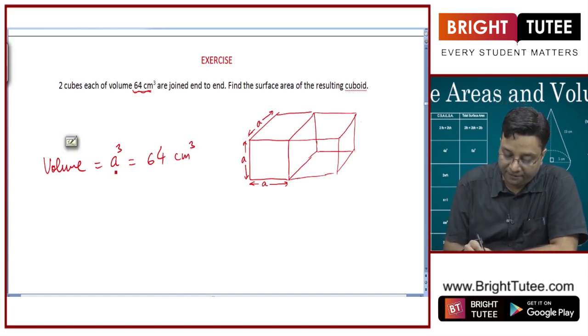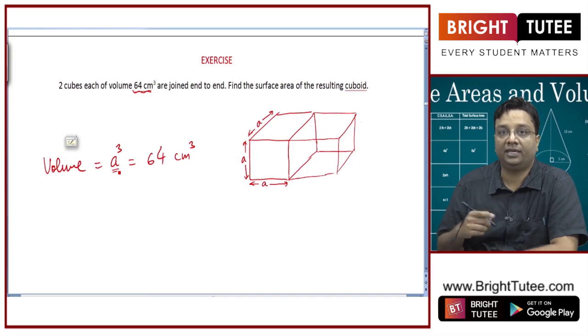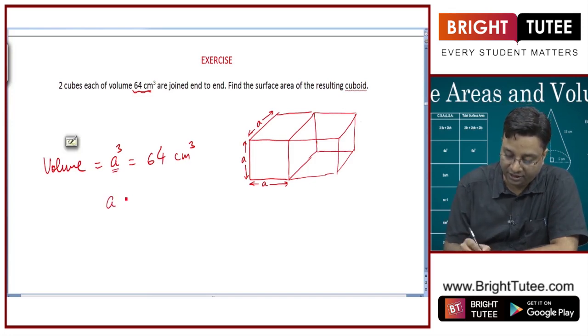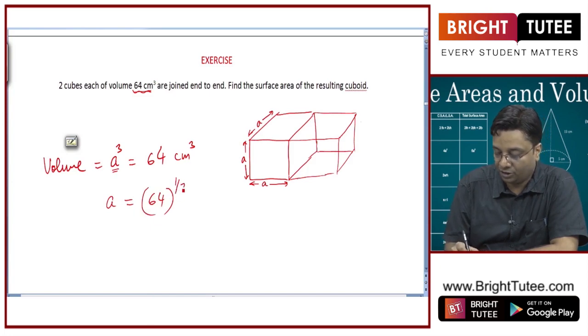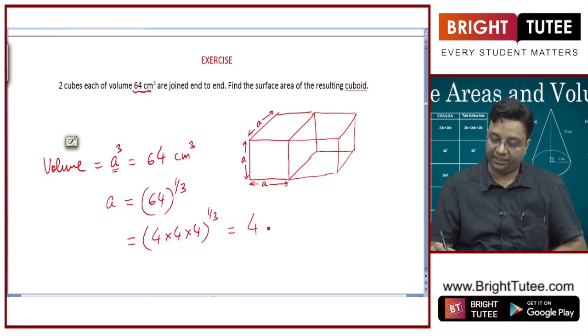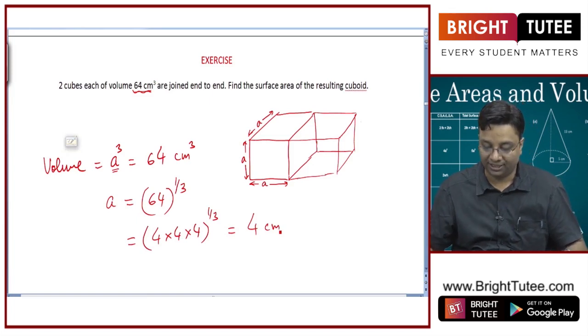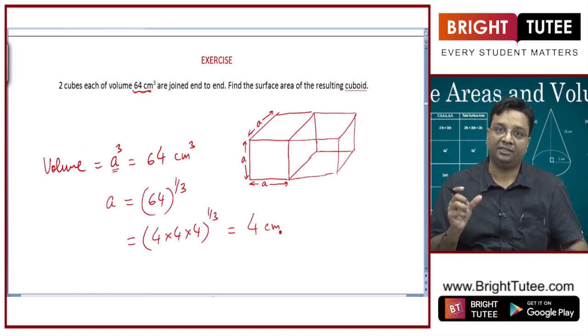So what is the length of the edge of the cube? It will be given by A equals the cube root of 64. And what is 64? It is 4 into 4 into 4. So A is equal to 4 centimeter.